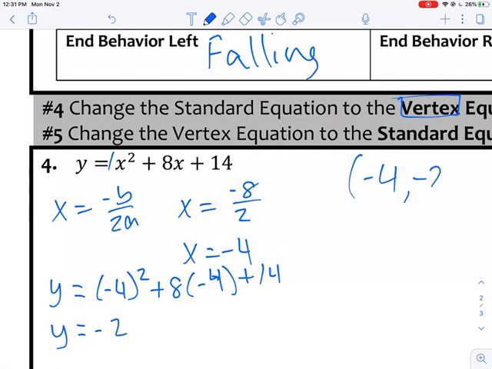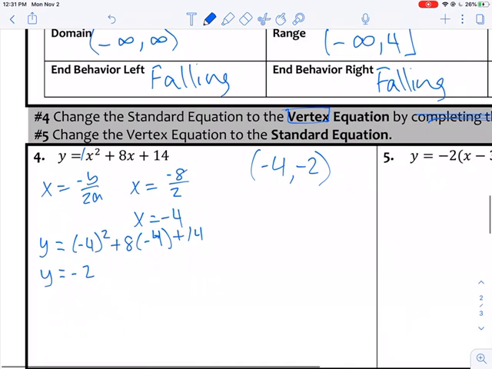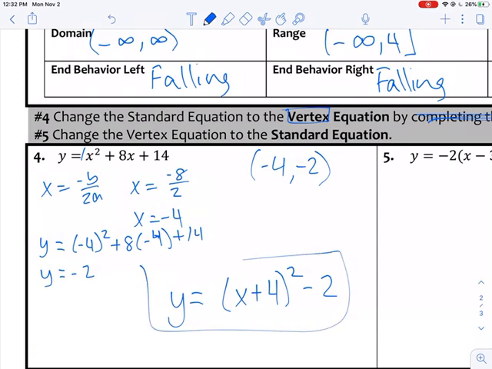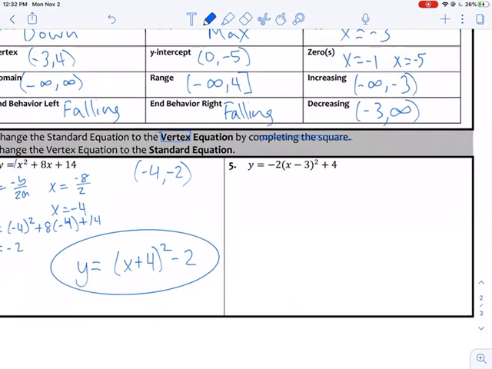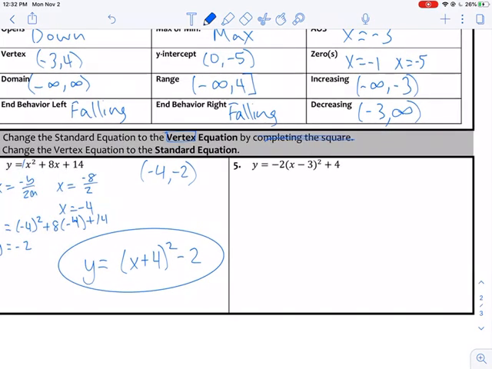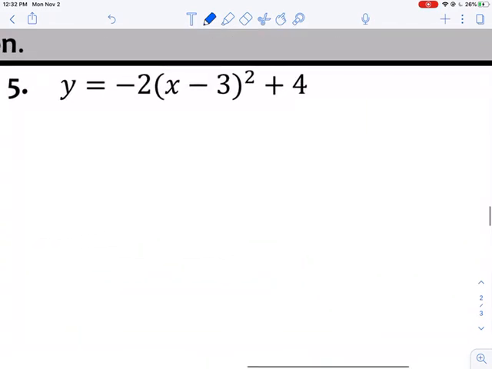And that is going to get us negative 2 for our y value. So now that I have that, I can tell you that my vertex form is y equals 1 times (x plus 4), because we got to switch it, squared minus 2. Boom, in vertex form.